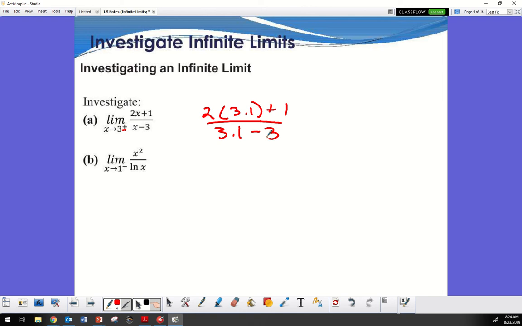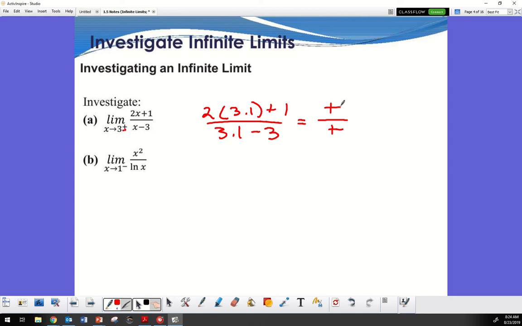So what type of number is it going to give me on the bottom? A decimal. Is it positive or negative? What type of number is it going to give me on the top? So it's going to give me a positive, right? Yeah.